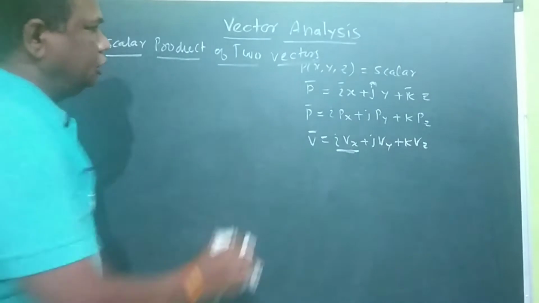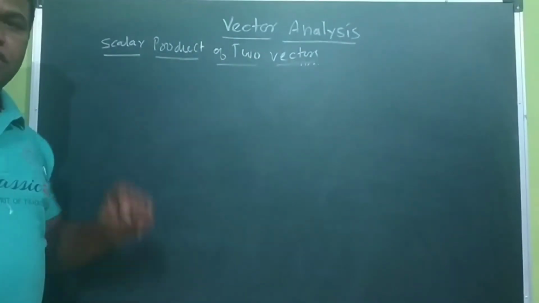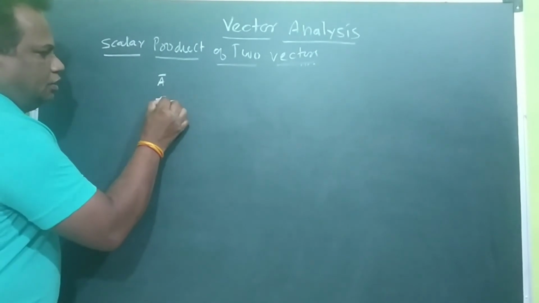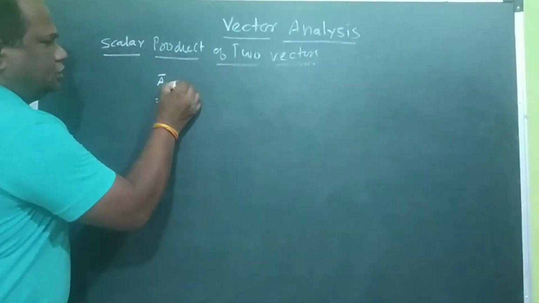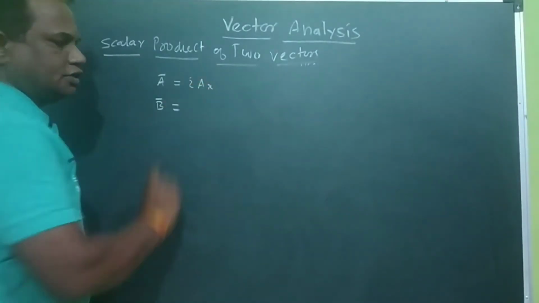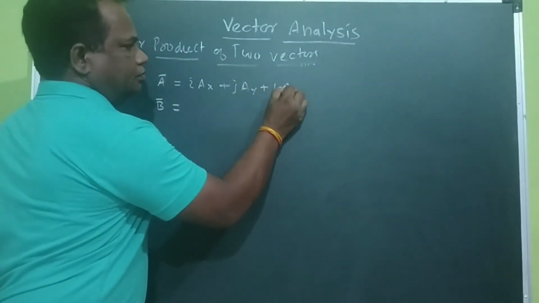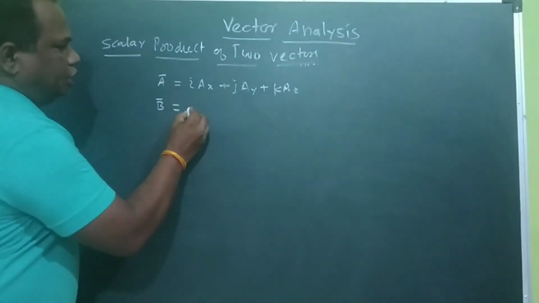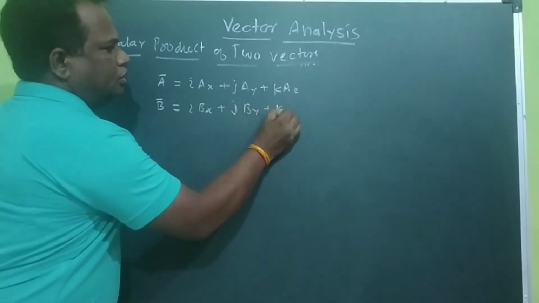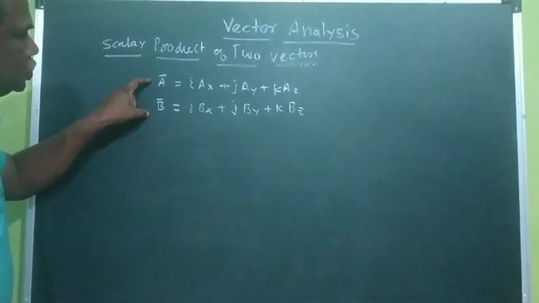So we are going to consider the scalar product of two vectors. For that, we are going to consider two vectors. Suppose A bar is one vector, B bar is another vector. How can you represent these two vectors? A bar is represented by, already you know that, i Ax plus j Ay plus k Az. Similarly, we can represent B bar as i Bx plus j By plus k Bz. Now we are going to take the product of these two vectors.